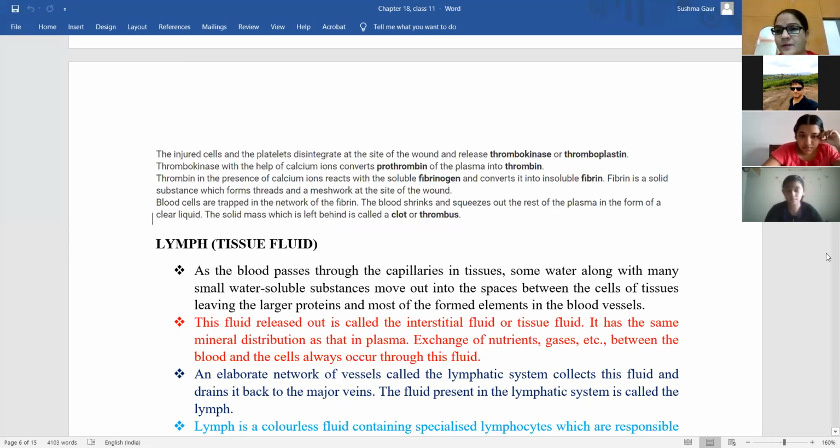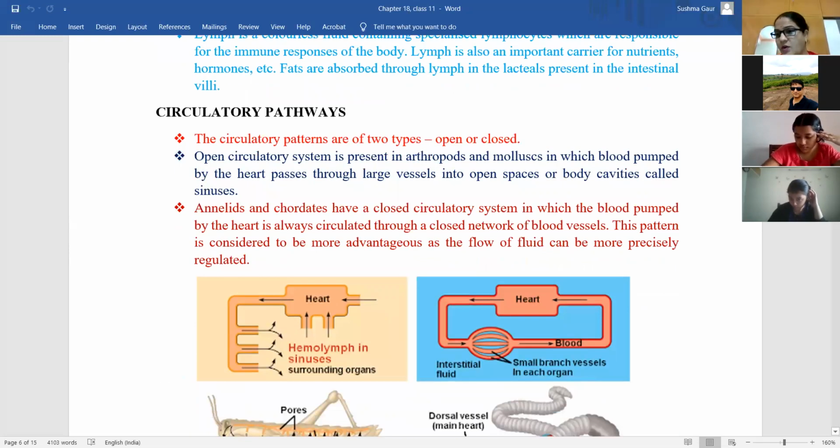Shreya, you got it, beta? Yes, ma'am. Okay. So lymph. What is lymph?